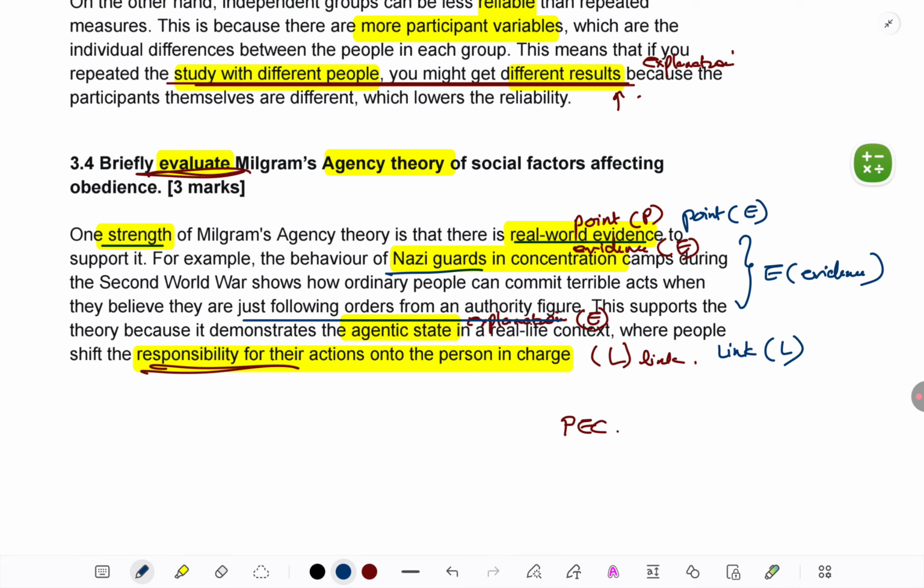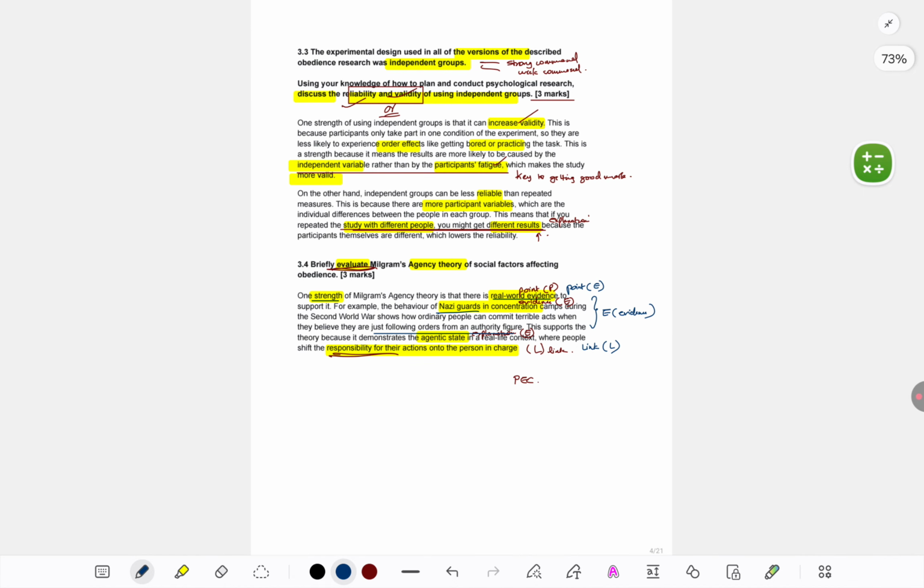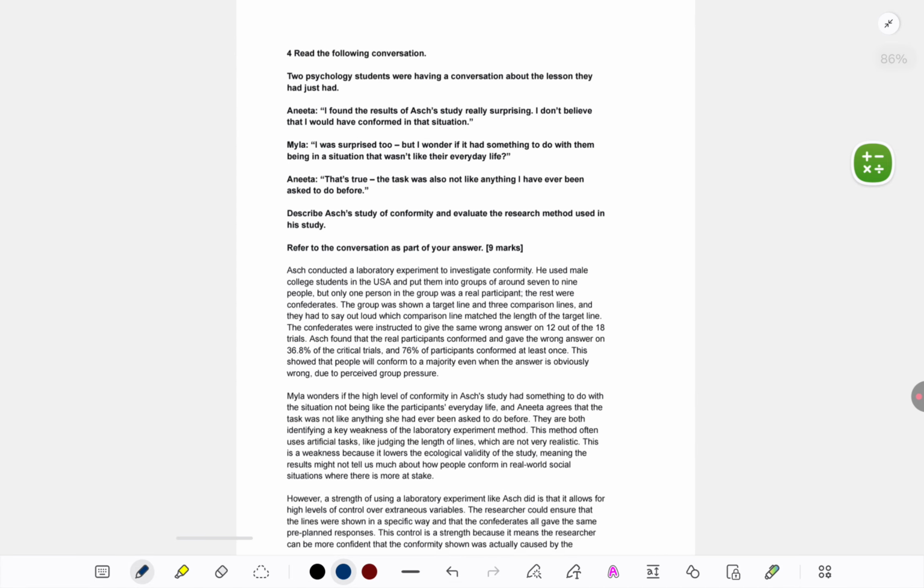Now, in case you want to give a weakness also, a weakness of agentic state, the simplest one would be that alternative explanations are there. For example, other explanations of obedience are situational factors, like we have seen, social conditioning, authoritarian personality. Any of that you can give, and you can suggest that agency theory might be an incomplete or limited explanation. In many situations, other reasons might be there for why people are obeying. But make sure even that weakness, if you're giving, you give it in a PEEL or PEC detailed format. Don't just write it in one or two lines.